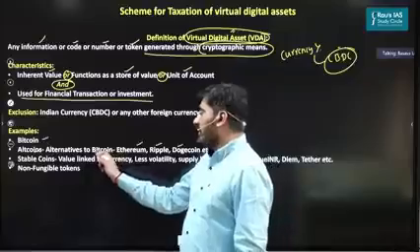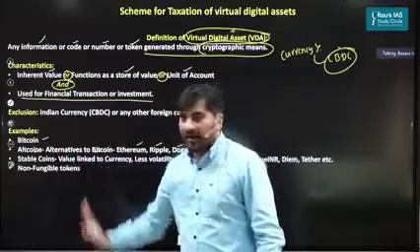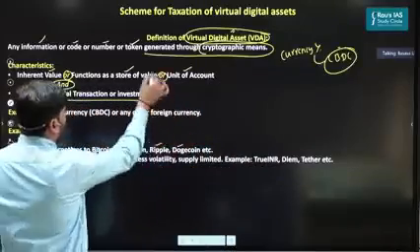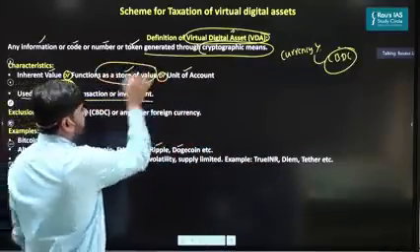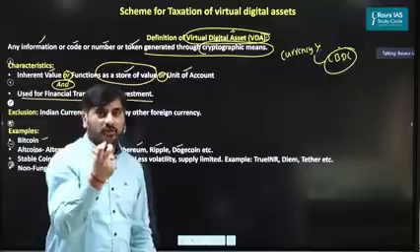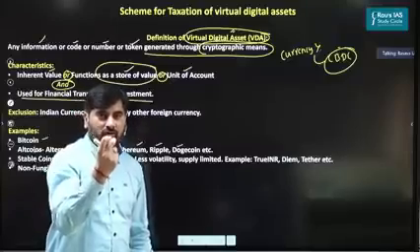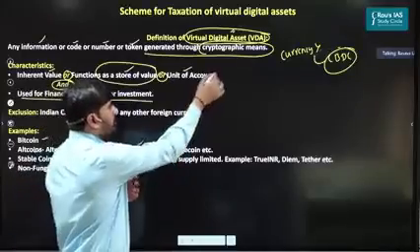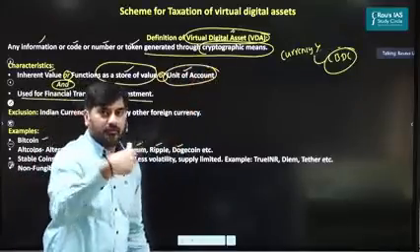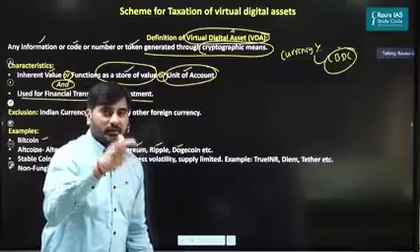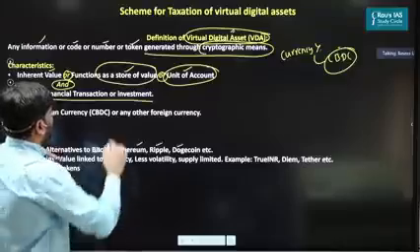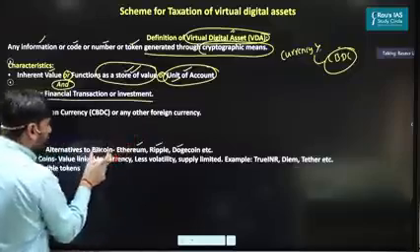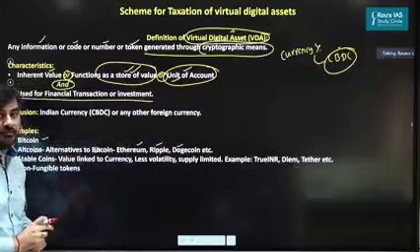So anything except Bitcoin, we call an altcoin. Both Bitcoin and altcoins have a function of store of value. Their value is getting stored, right? Bitcoin's value is getting stored in the Bitcoin, or say other altcoins. They can be used as a unit of account, that is for payment for goods and services, right? So both Bitcoin and altcoins have a store of value, and they have a unit of account. That is where these two will come into the picture here.